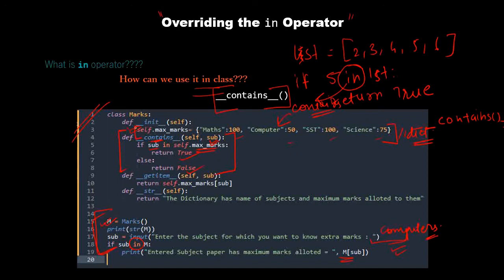Now there are a few more operator overloading functions which you need to understand and go in depth with. Let's say we have hex, for converting a number to hex. Similarly, we have oct for converting the number to octal. Similarly, we have something called setitem, which is going to set the item, doing the work of equal to.